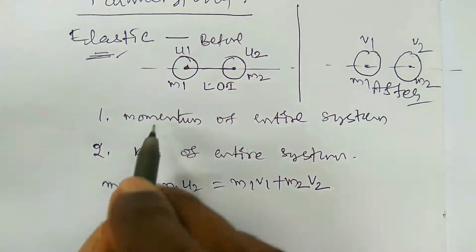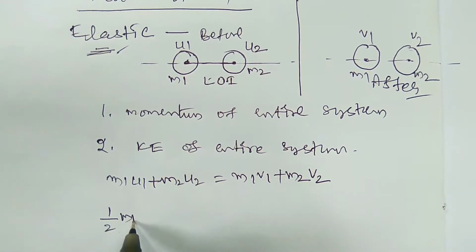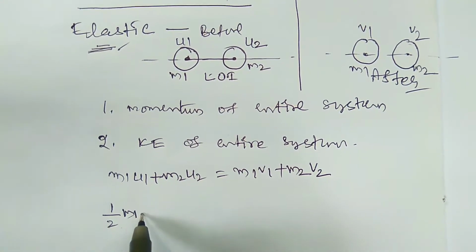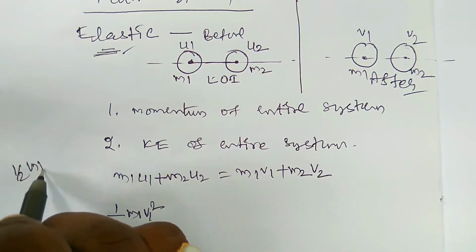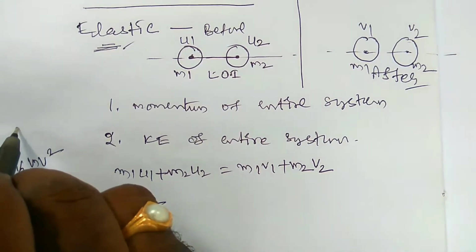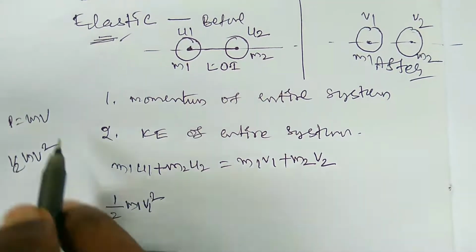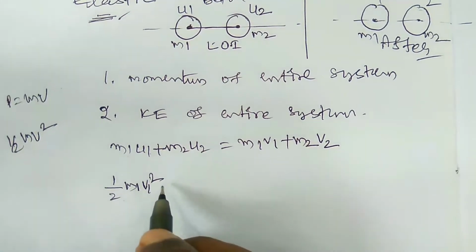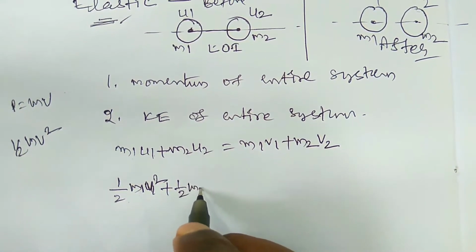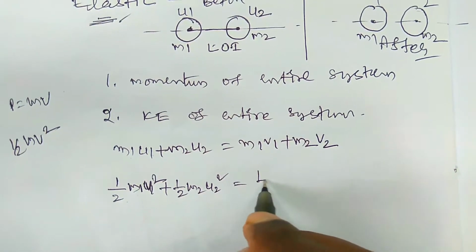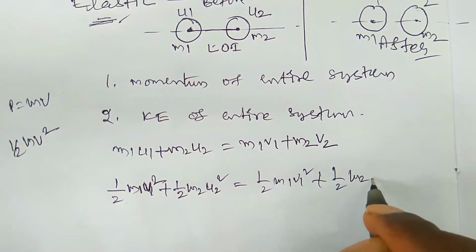Coming to the kinetic energy of the system, the kinetic energy of the first body is half m1 v1 square. This is the basic equation of kinetic energy, half m v square. The basic equation of momentum is p equal to mv. So half m1 u1 square plus half m2 u2 square is equal to half m1 v1 square plus half m2 v2 square.